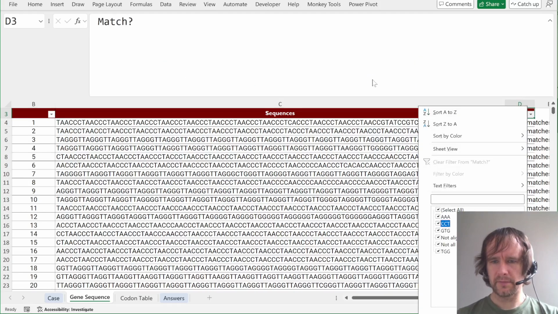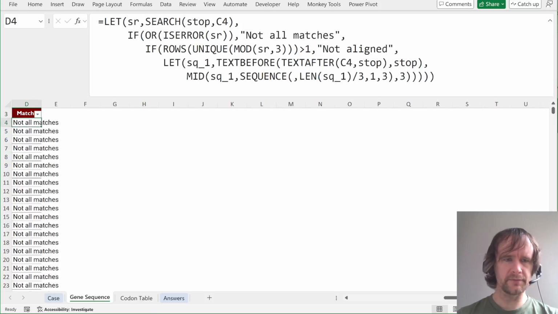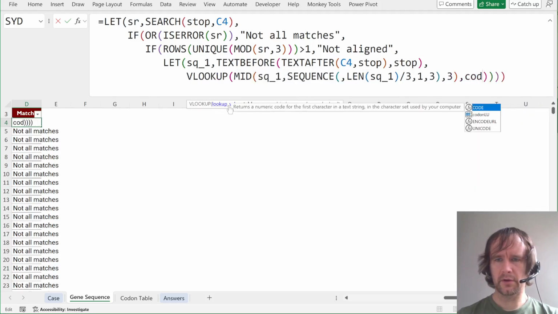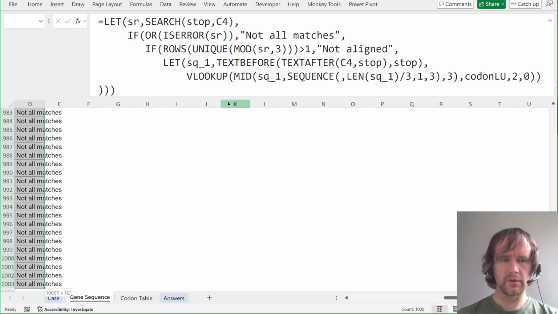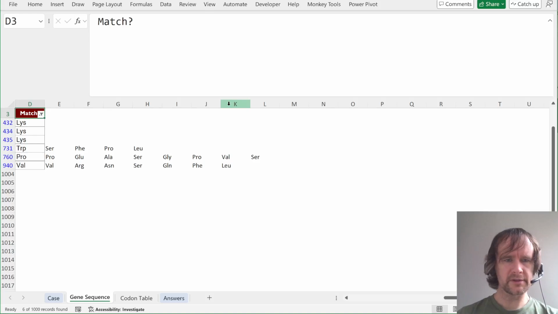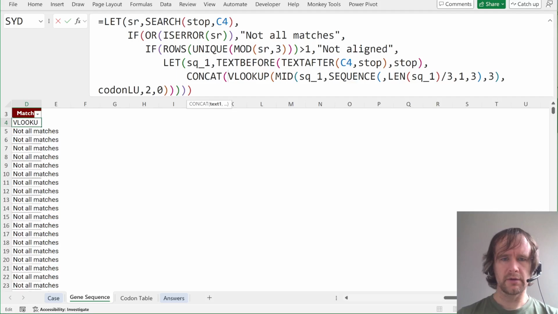So now I've got these spilling out here, which is good. Then I want to look those up in codon lookup. So we'll look up this in codon LU to 0. And now we can see this, and we can see that one of them matches, but let's just concat them all together so that we can see it clearly.